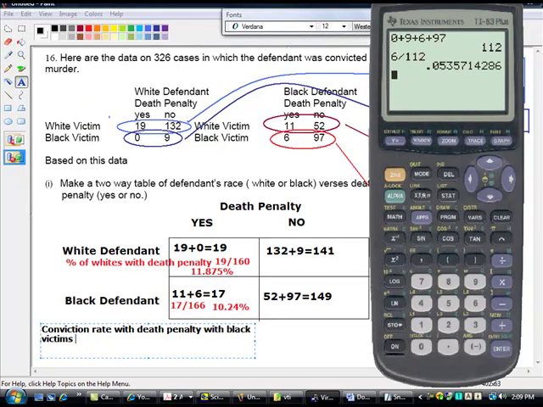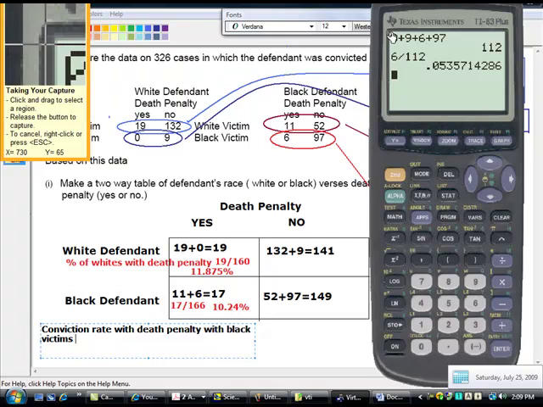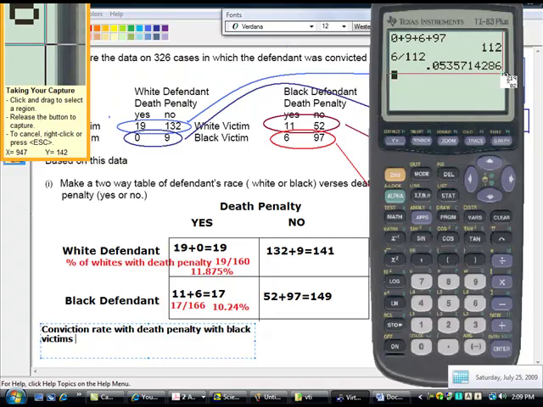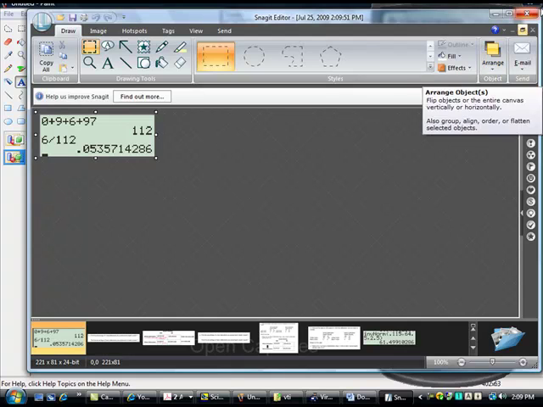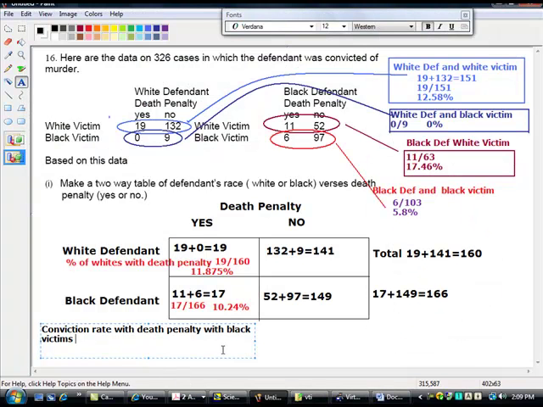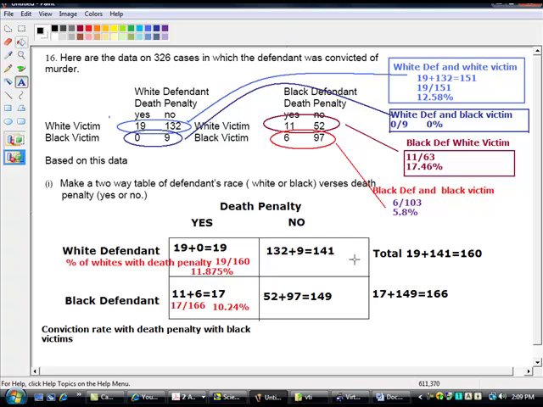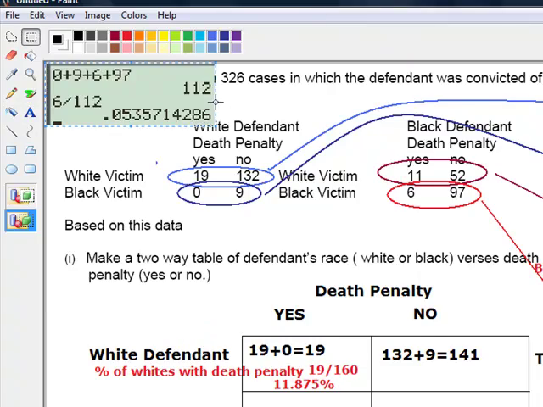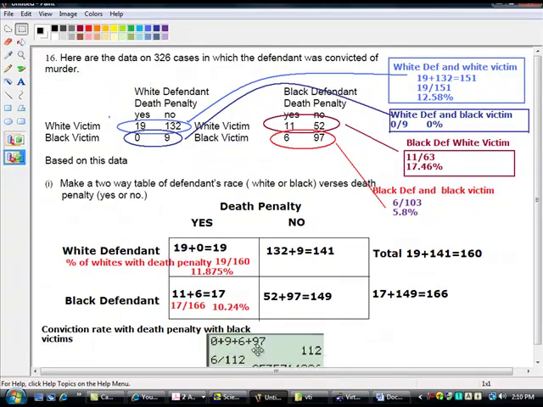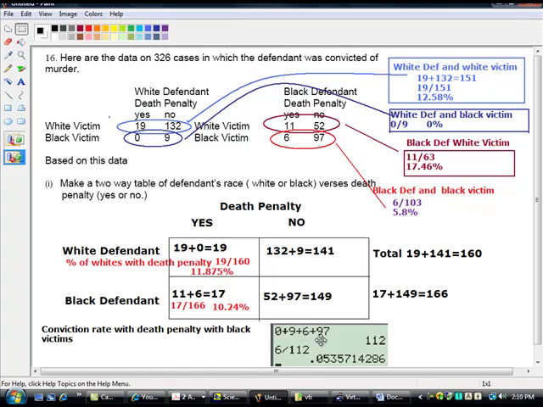See that here? So 5.4% is the conviction rate with death penalty when the victim is black, right? Makes sense?